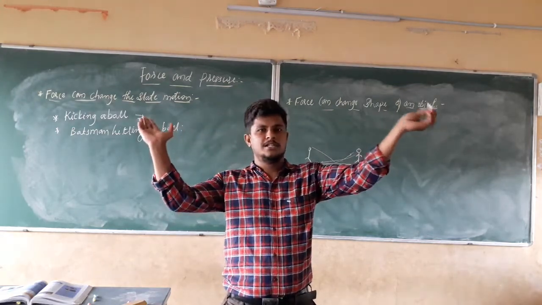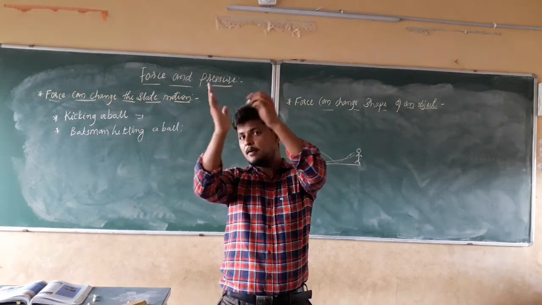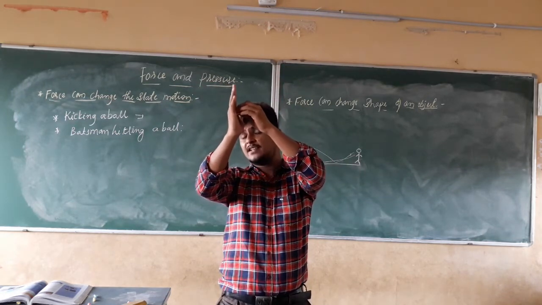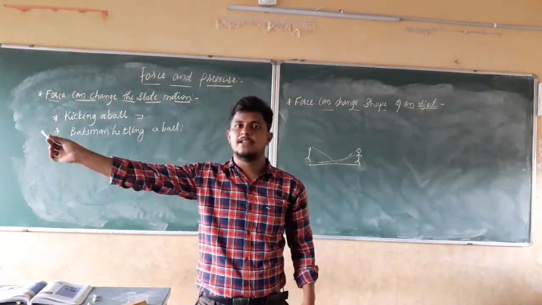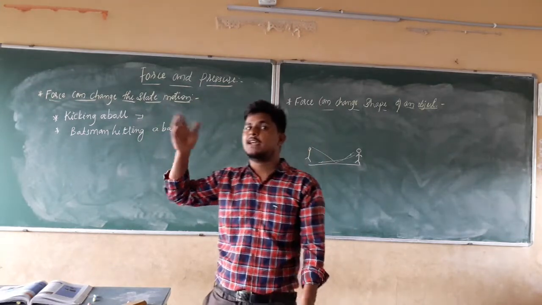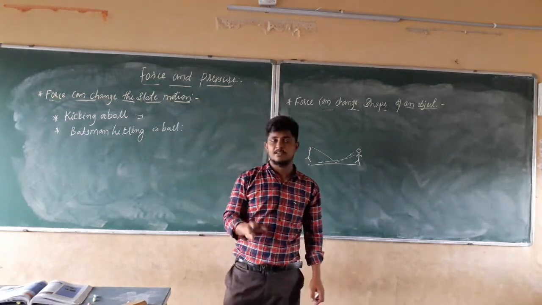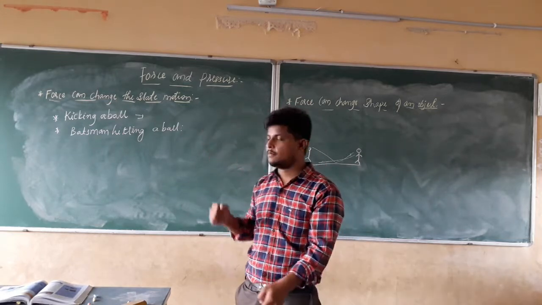The ball is continuously in speed motion. When it hits the palm of my friend, and he takes out the palm, the ball starts to move again in the same direction. But what will happen to the speed? The speed of that ball gets reduced. In the same manner, you can take the example of cricket.